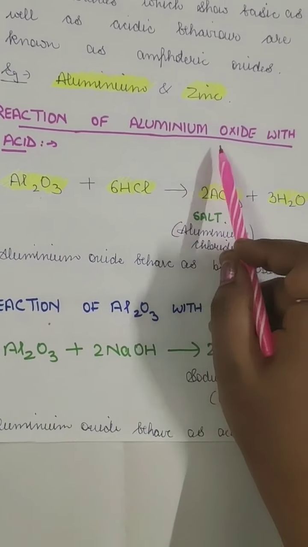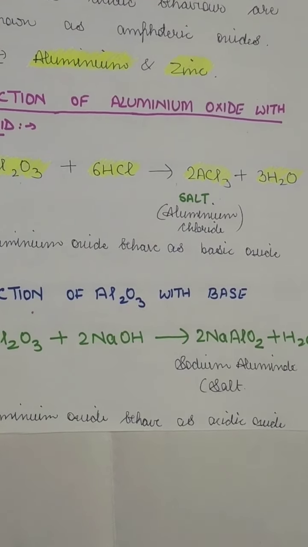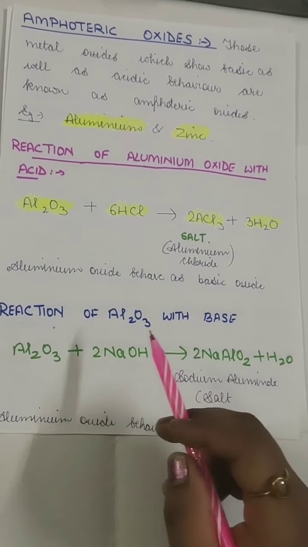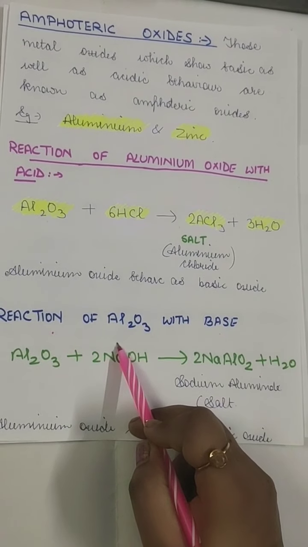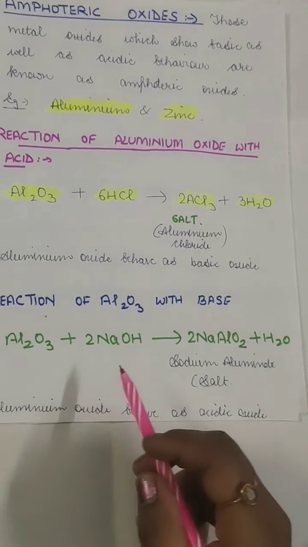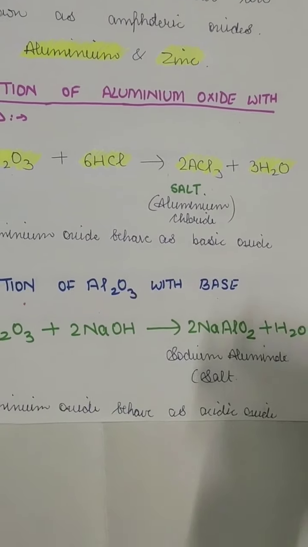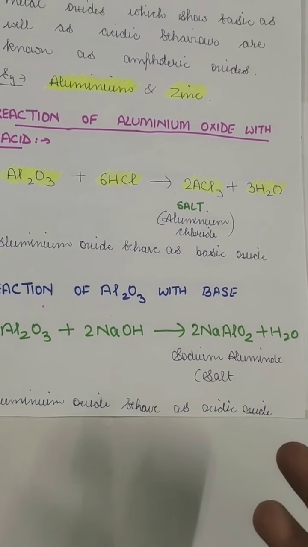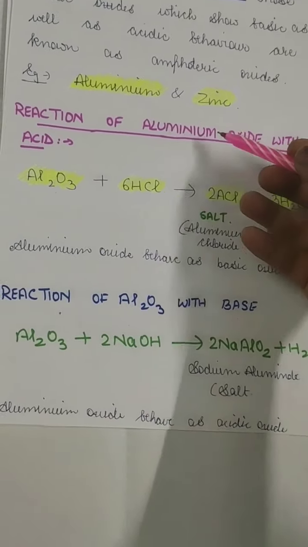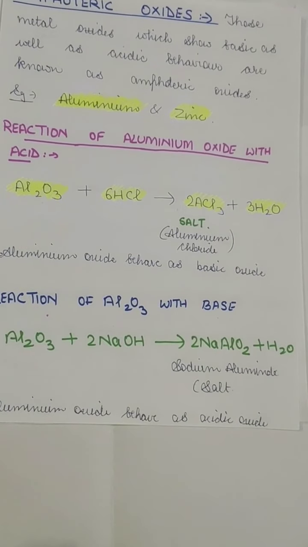So this aluminium oxide is showing a basic property, which is very common because all the metal oxides are basic in nature. But when a metal oxide, which is a base itself, reacts with a base, what happens then? It does react with the base also, and a salt is produced. So this is a different property of this metallic oxide. Because of this, aluminium oxide can react with an acid as well as with a base. It is called an amphoteric oxide.